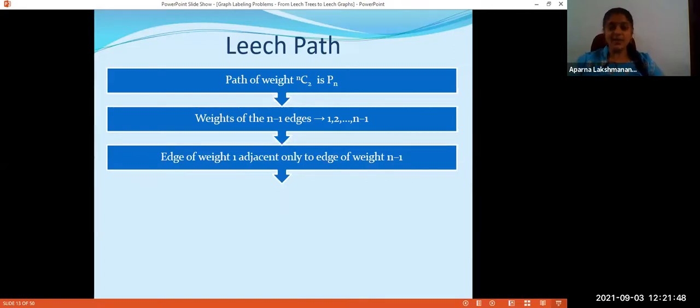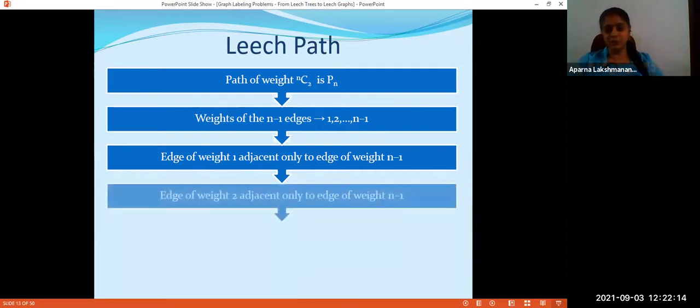So this k plus 1 must be greater than n-1, which means k must be greater than n-2. So the only possible value is n-1. So the edge labeled 1 can be adjacent only to the edge labeled n-1. So from that, I can conclude that the label 1 is used for a pendant edge. Okay, that much is settled.